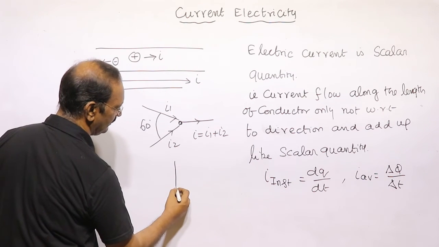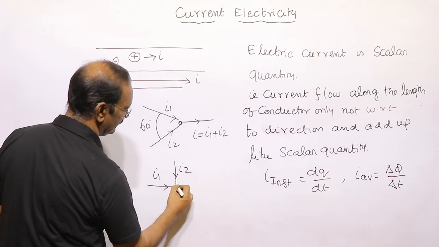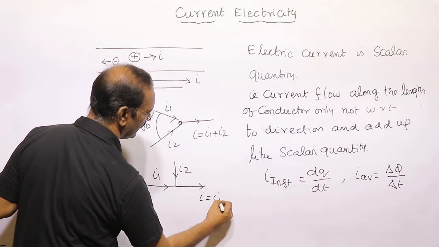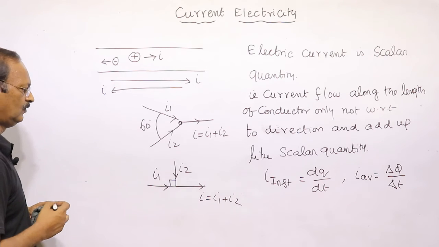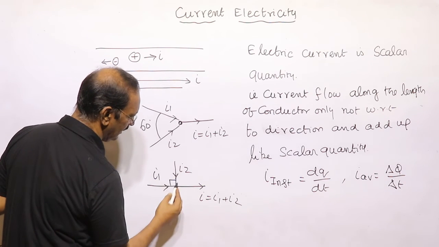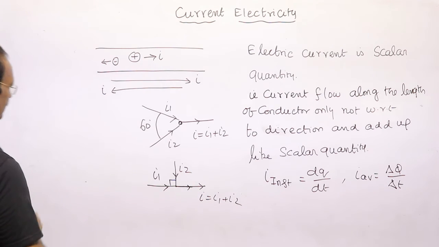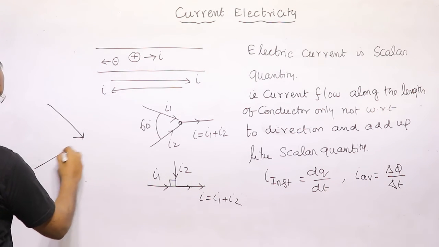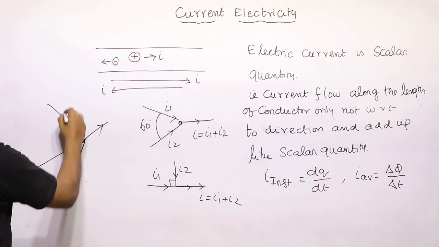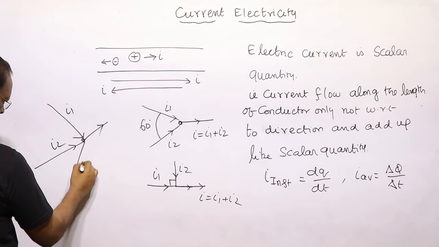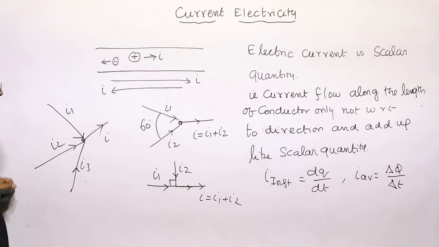Suppose a current I1 is coming like this and another current I2 is coming like this, and it flows like this. Then I is equal to I1 plus I2. The 90 degree angle does not have any value. It only gets added up wherever it moves. It does not follow the directional property. If there are 4 currents like this, I1, I2, I3, the total will be the summation of I1 plus I2 plus I3, irrespective of direction.